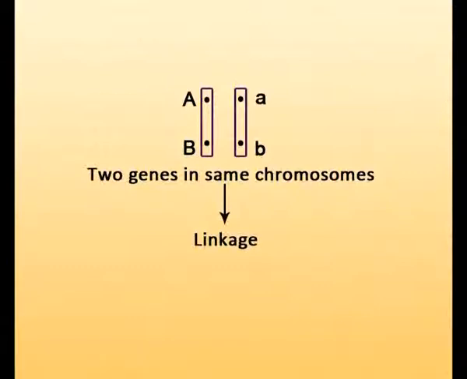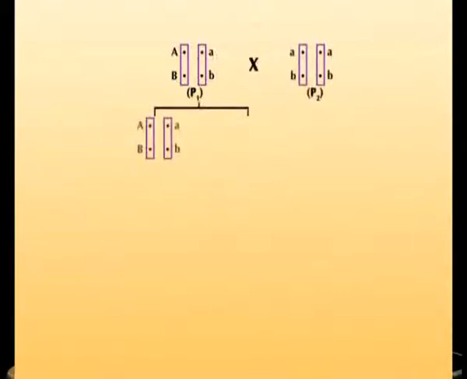During a test cross, the homozygous recessive parent will produce only one type of gamete, that is small a b type, whereas in parent 1, the formation of gametes will depend upon whether crossing over takes place or not. If crossing over takes place, recombinant gametes are produced, but in case of no crossing over, parental types are produced.